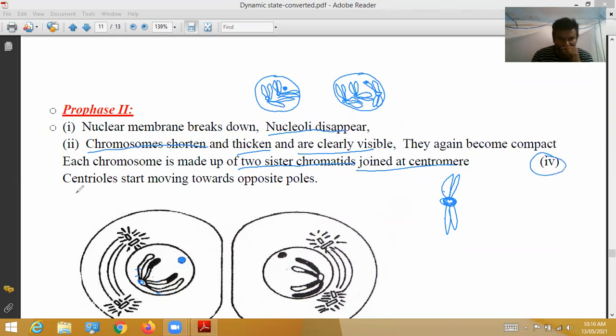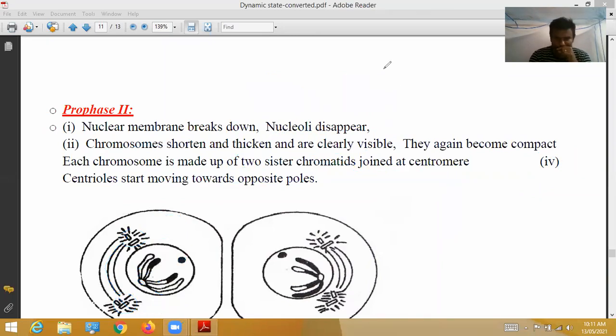Fourth point: centrioles start moving towards opposite poles. Before prophase, both centrioles come together. When prophase starts, slowly one centriole moves like this and settles here, and the other settles opposite to it. So this is the explanation about prophase 2.